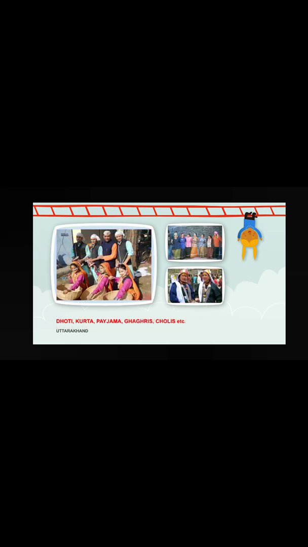Next is Uttarakhand, which is also called by another name, Uttaranchal. Previously it was with Uttar Pradesh, but now it is totally separated from Uttar Pradesh. Now it has its own identity and is called Uttarakhand, or Uttaranchal. The traditional dresses of the people of Uttarakhand are dhoti, kurta, pajama, ghagris and cholis. Just like Himachal Pradesh, but a slight difference is present between Himachal Pradesh and Uttarakhand. It also comes under the cold region. Some parts of Uttarakhand receive snowfall in the winter.